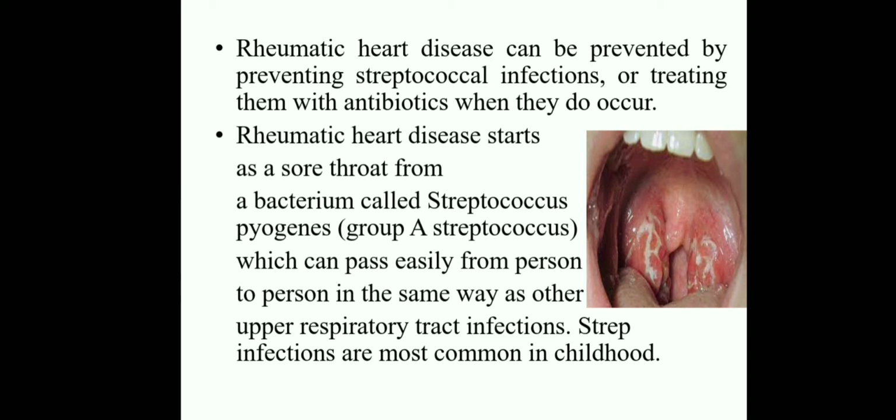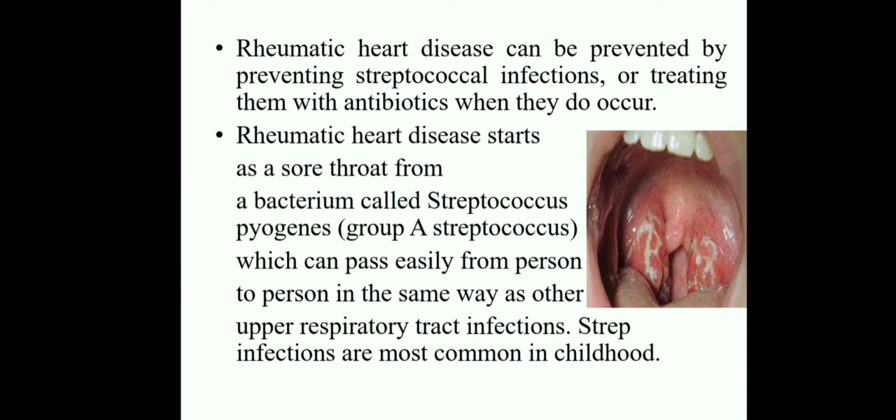Rheumatic heart disease starts as a sore throat from a bacterium called Streptococcus pyogenes, that is group A Streptococcus, which can pass easily from person to person in the same way as other upper respiratory tract infections.